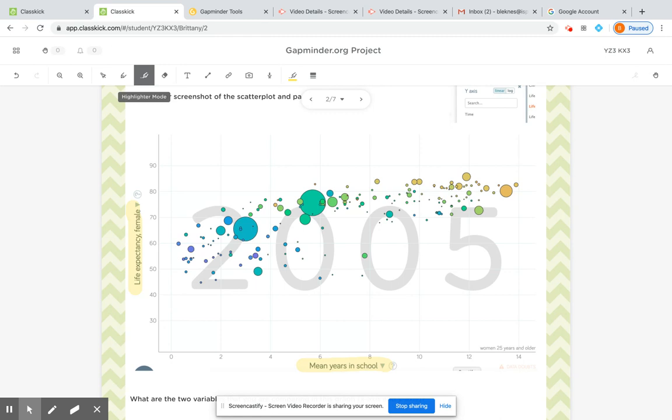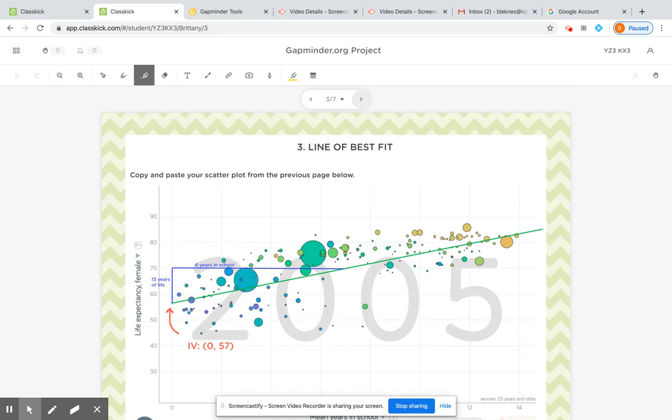The two other variables that we're looking at here are the size of the bubbles, which is the population of the country, and the color of the bubbles, which is by their income level. So darker bubbles have lower income in that country, and then lighter bubbles have higher income.